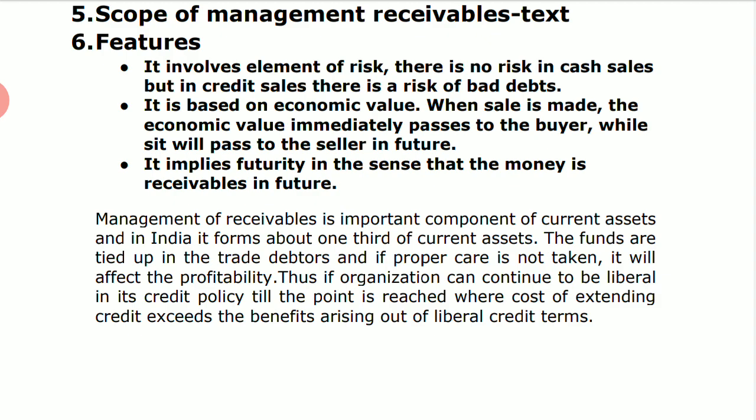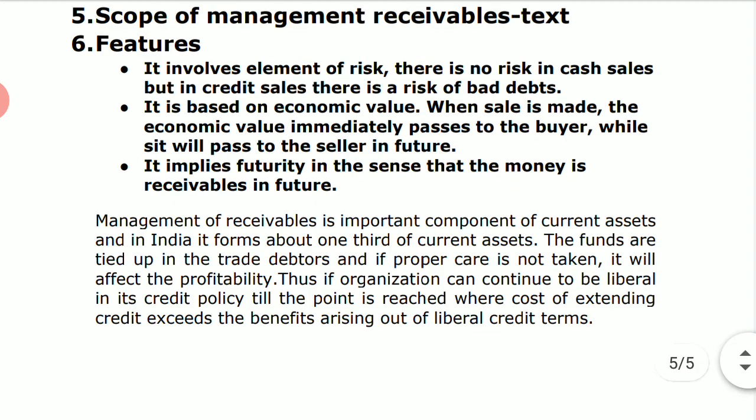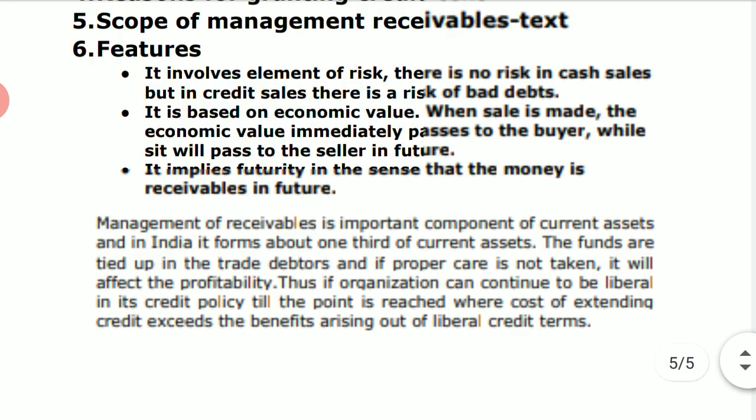size will increase. Again, the seventh point comes up is seasonal firm. In the business of the seasonal characteristic, credit sales go up with the total sales, right? In season, customers are sold with the goods on the credit to boost the sales, and then the receivables take its own time, and you may not receive in the same season. That may be the case. So seasonal firm may have to face this particular thing.